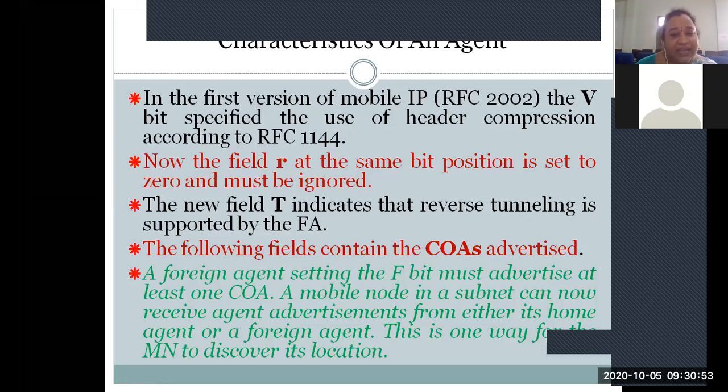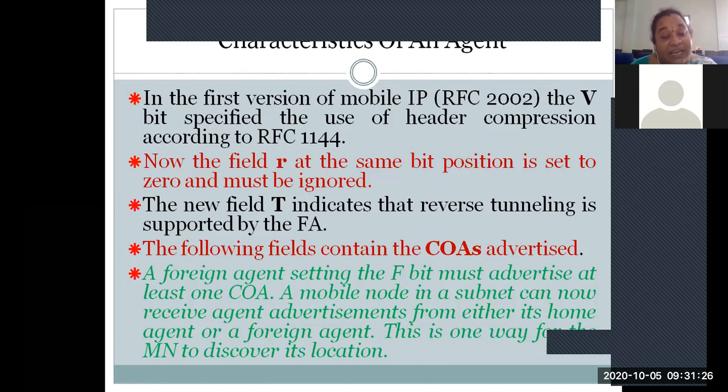And the new field T indicates that reverse tunneling is supported by the FA. That is, the foreign agent is going to do the reverse tunneling. So what is the reverse tunneling, madam? We haven't discussed the tunneling procedure also. So while discussing the tunneling, we will see what the reverse tunneling is, and when it is performed by the foreign agent, whenever this particular T bit is set. Okay, and the COA is going to be advertised, followed by the foreign agent.